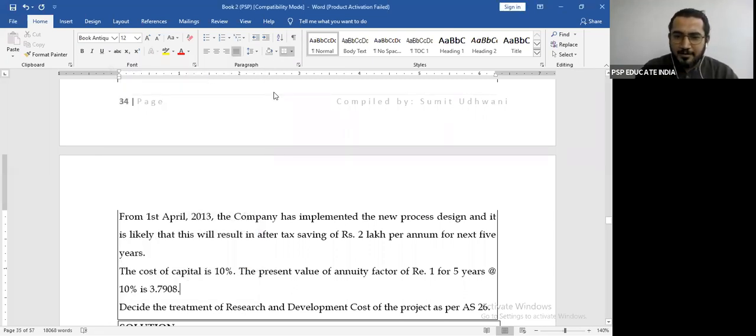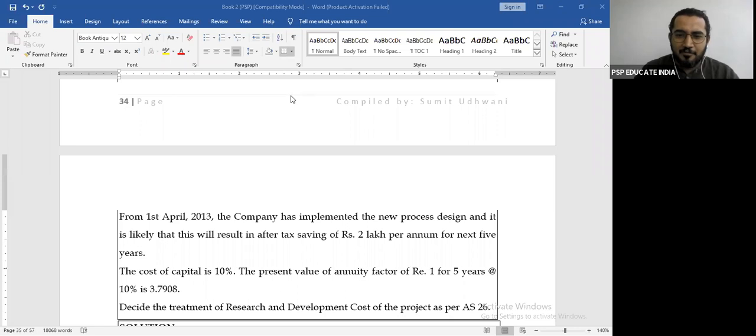Are you getting it? I hope everyone is clear till here. Again, I am repeating. The value of the intangible will be 8 lakhs. It is given in the question that this 8 lakhs satisfies the definition criteria. Because it satisfies the definition criteria, we will capitalize 8 lakhs. Against that, what is my future economic benefit from the asset? The usable value of the asset is that I will be saving 2 lakhs per annum. So at the end of 5 years, I will be saving 10 lakhs, but the value of 10 lakhs will reduce because of time value of money. So it comes to 7.58.